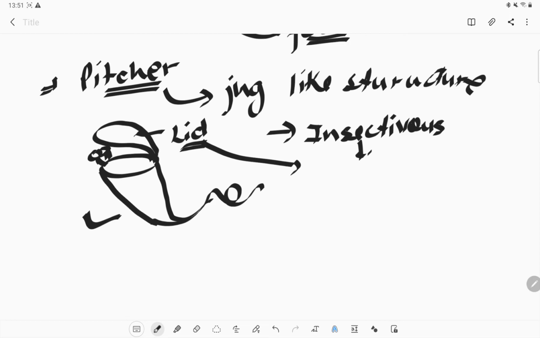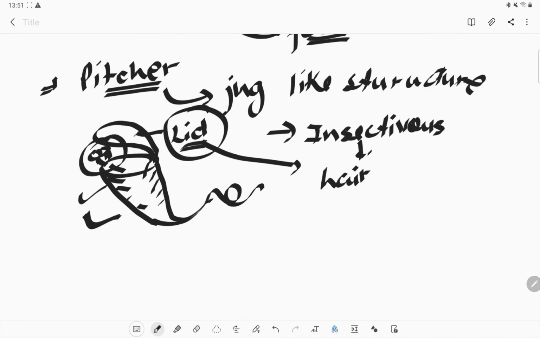If the lid closes, the insect becomes trapped inside. Other than the lid, there is another structure, the hairs. They have some hairs which entangle the insect that lands on the pitcher plant. So this is how a pitcher plant works to get its food.